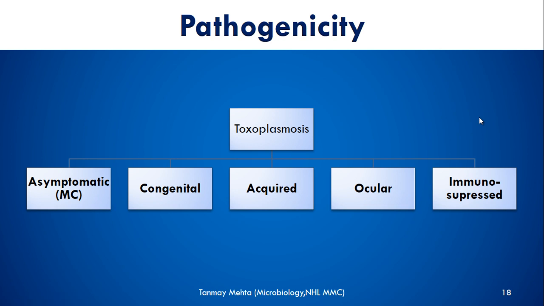So what could be the pathogenicity? Pathogenicity is known as toxoplasmosis, and the most common presentation is asymptomatic toxoplasmosis. That means the patient does not know, and he or she does not have any kind of symptoms. But other forms are congenital, acquired, ocular, and immunosuppressed toxoplasmosis. So let us see them one by one.